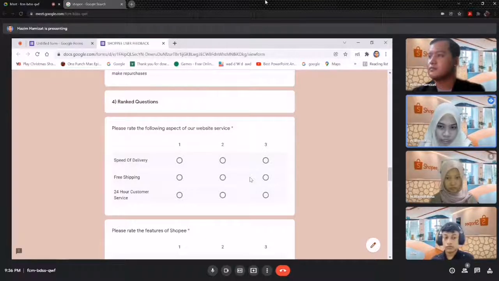So what are ranked questions? These are questions where the user has to rank the options in order of importance, so 3 is the most important and 1 is the least important option for the user. This is very useful in figuring out services or potential features within the website itself for the developer or the company. So let's take a look.